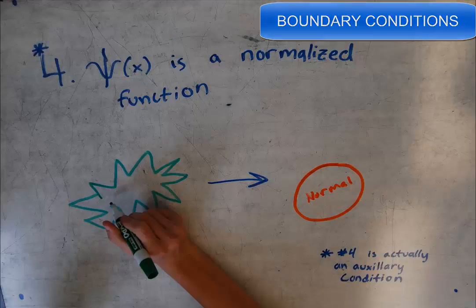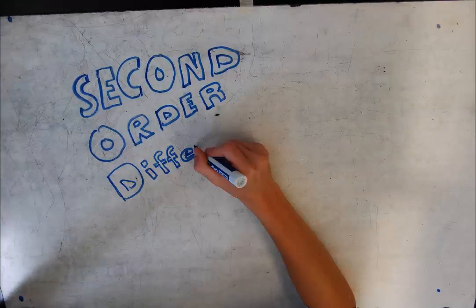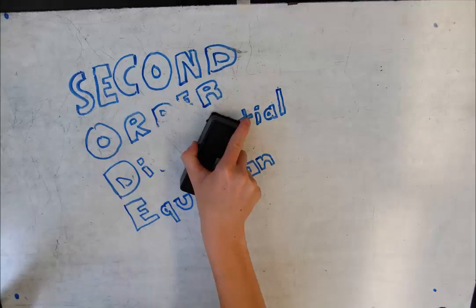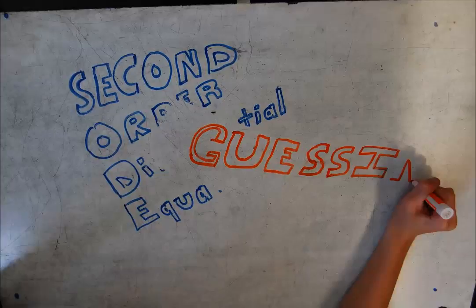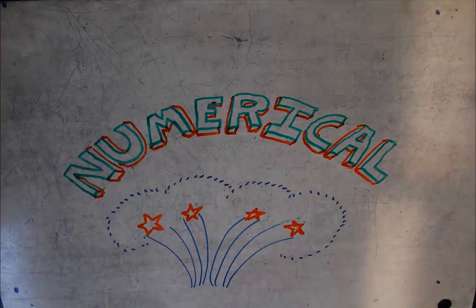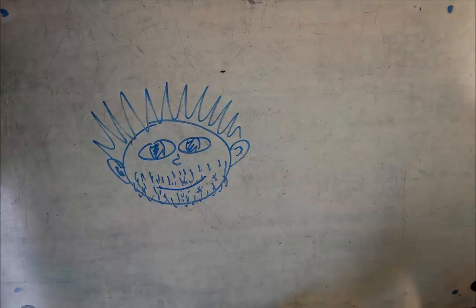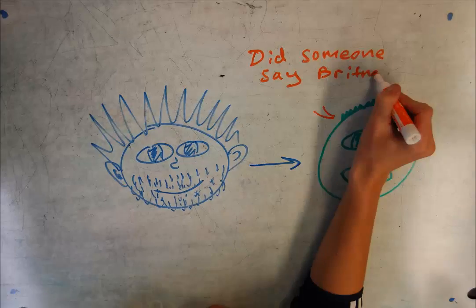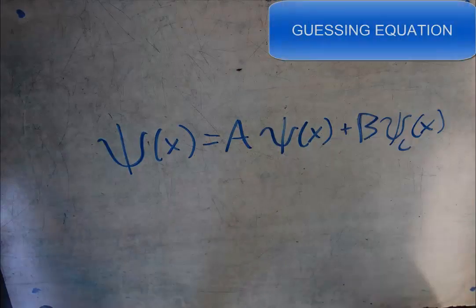In order to solve Schrödinger's equation, you can use one of three methods: general techniques involving second-order differential equations, numerically, or just guessing. Basic physics uses the guessing method. The equation is so easy a caveman could do it, but for our example, we will use the human equivalent, Evan. The most basic method is guessing.